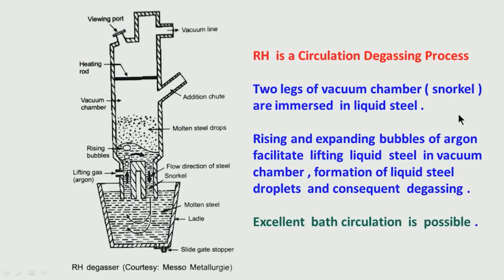Because you have a small droplet, the distance of travel for hydrogen and nitrogen will be less. They will be going to the surface, and the droplets are present in the vacuum chamber. That means, at the surface of the droplets of liquid steel, there will be a reaction from nitrogen in liquid steel to the gas of nitrogen or hydrogen going into the vacuum chamber, the vacuum phase.